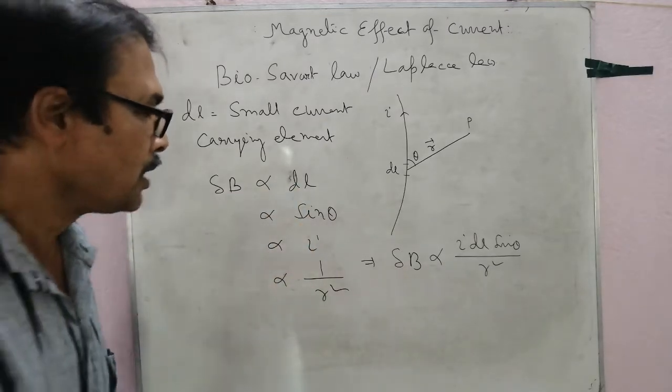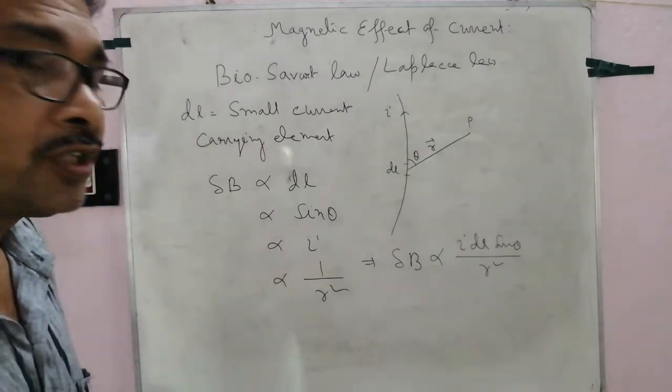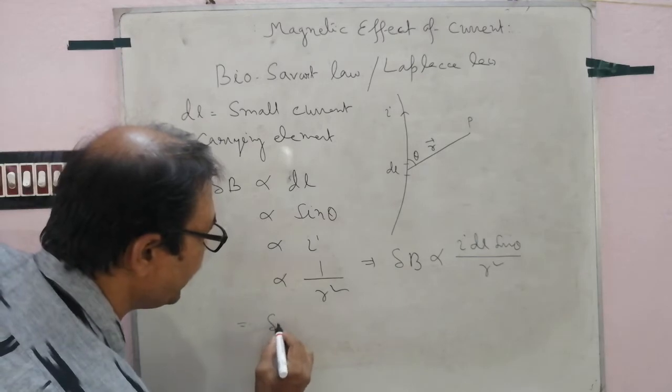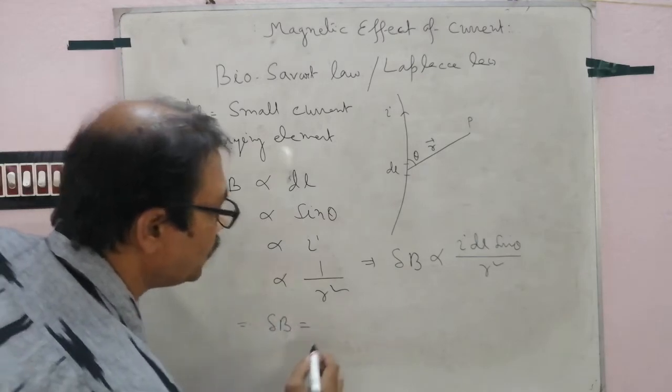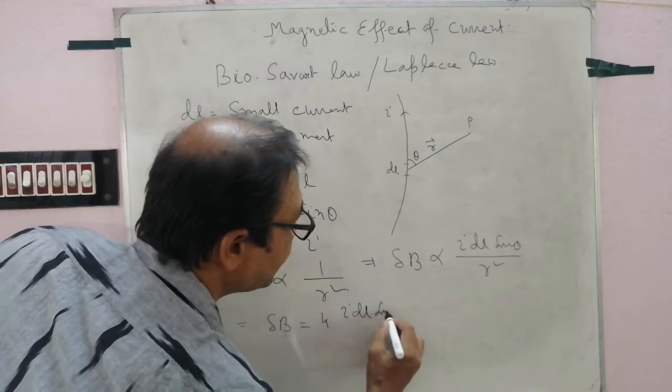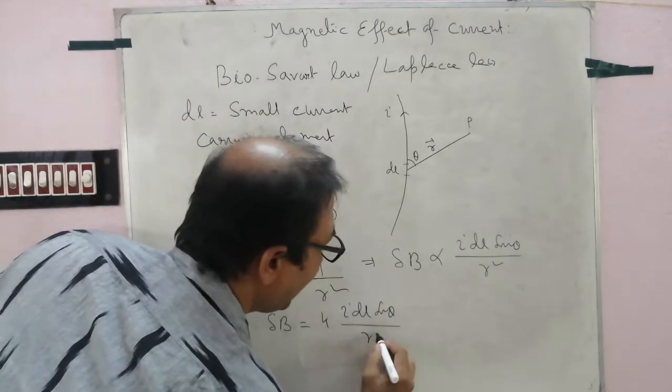Clear? Now if we put a constant, the result will be delta B equal to k I dl sin theta by r square.